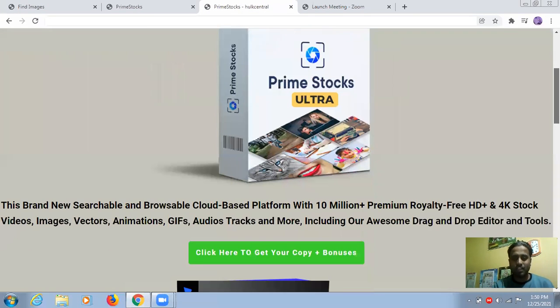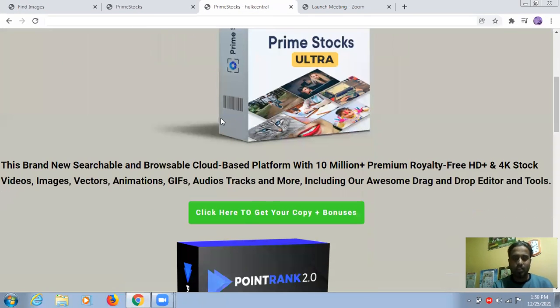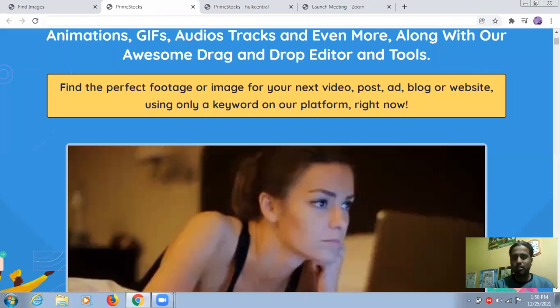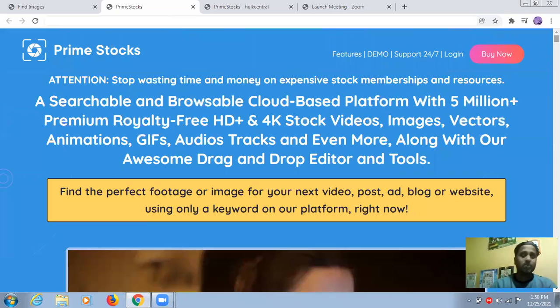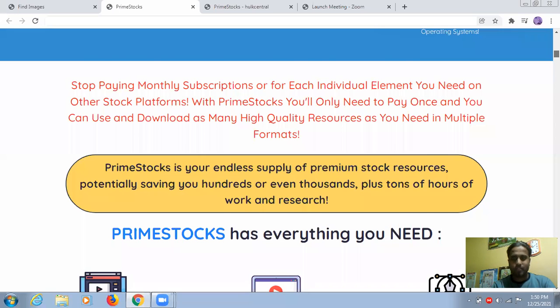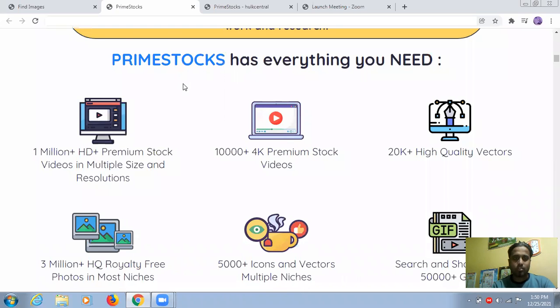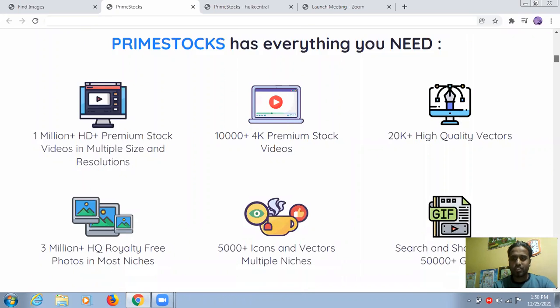Even if you have any doubt, you can click any green button on the page. You will be redirected to the main page, where you will get ultra in-depth information about the product. When you scroll down, you will start clearing your old doubts. Prime Stock has everything you need. You can watch right now.